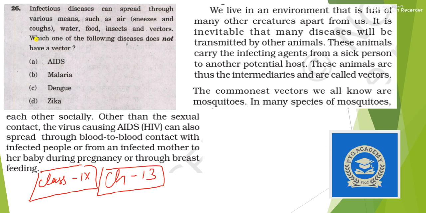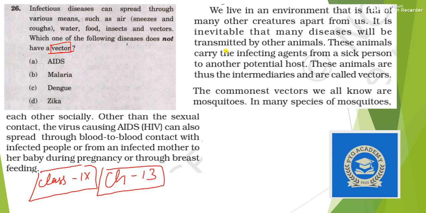Next question. Infectious diseases can spread through various means such as air, water, food, insects and vectors. Which one of the following diseases does not have vectors? First, understand the meaning of vector.